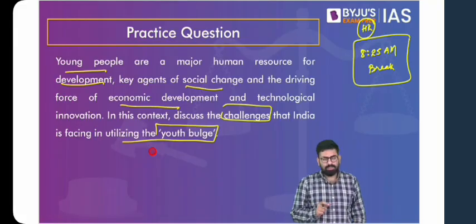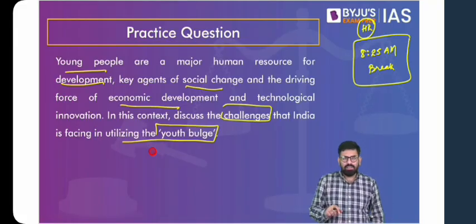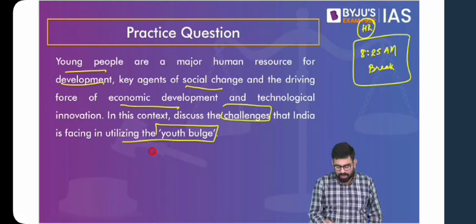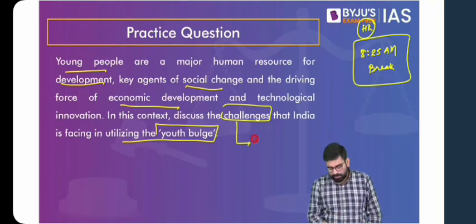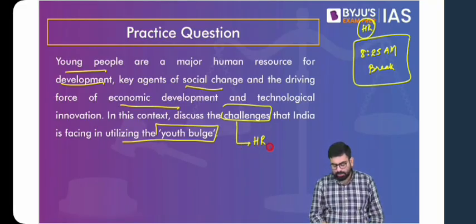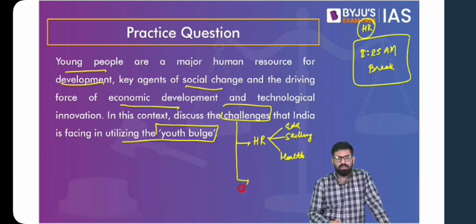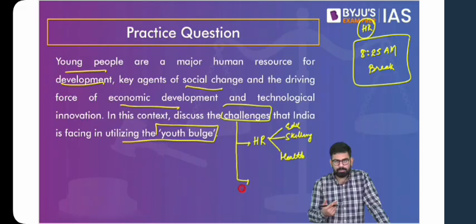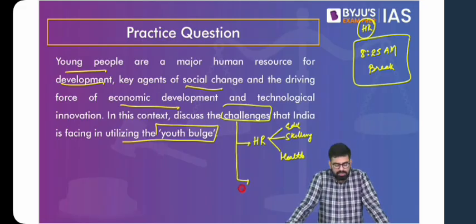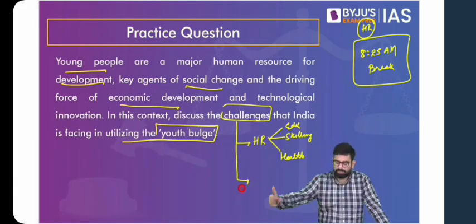Now, one part is that we have to look at the challenges that India is facing in utilizing this youth bulge. One challenge can be in relation to the human resources, that we are not able to provide them education, skilling, and health. Then another problem can be with respect to the availability of jobs. Because this youth bulge can lead to development only if they have avenues to develop themselves. If they get developed, then only they'll be able to develop the nation.